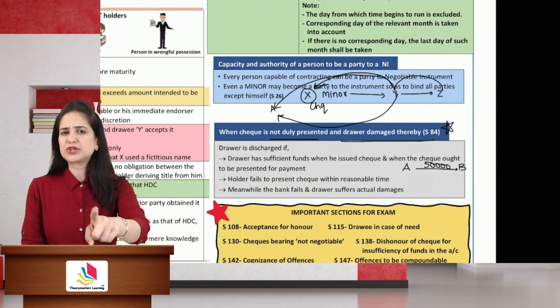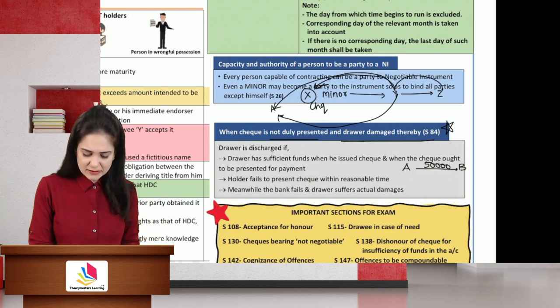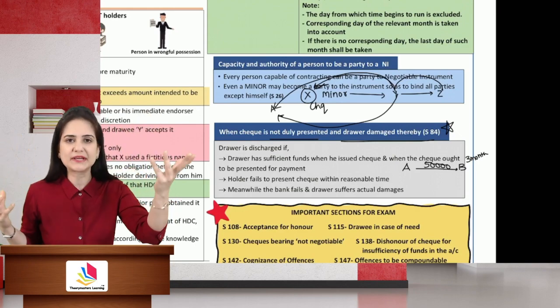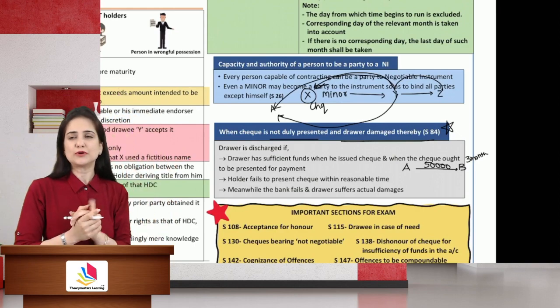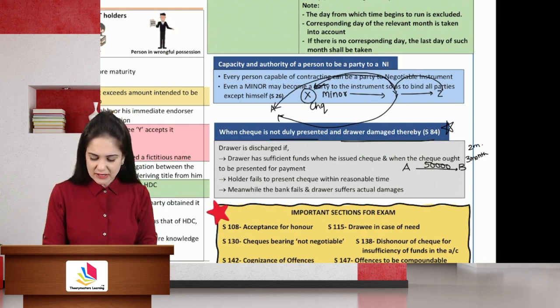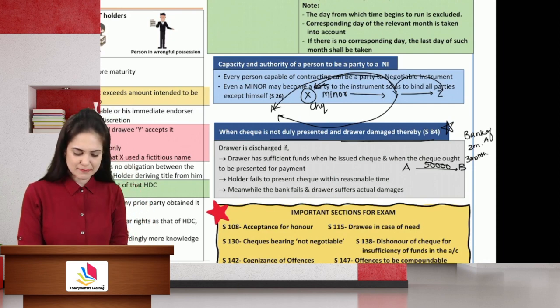When he issued the check, he had sufficient money in his bank account. But B said that the check's validity is for 3 months. I'll go aaram se. I will go late. What is the hurry? We have 3 months to deposit the check. So he went after 2 months and we realized that the bank of A has become bankrupt. Okay, A's bank has become bankrupt.